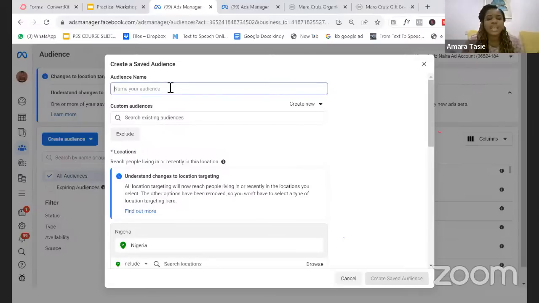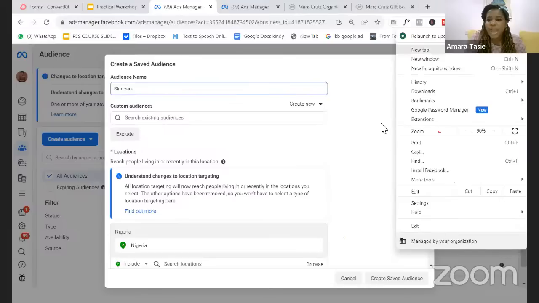So the first thing that you need to do before you go into targeting is to ask yourself, who is the right customer that would actually buy my products? Who is the right customer? So for this person that is on skincare now, let me name the audience skincare audience, people that will be interested in skincare. So let's now go ahead to actually do the setup.